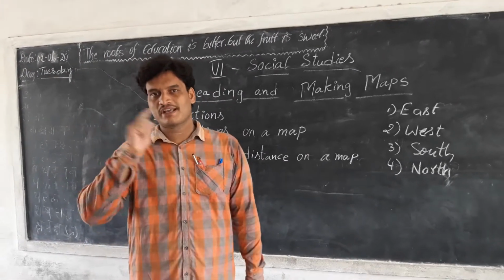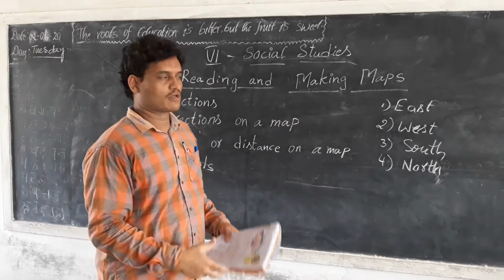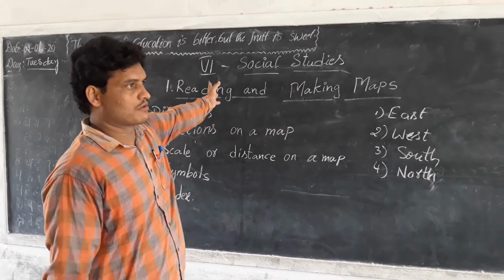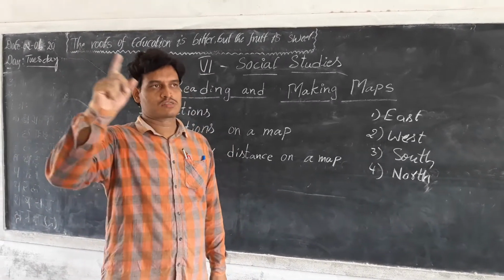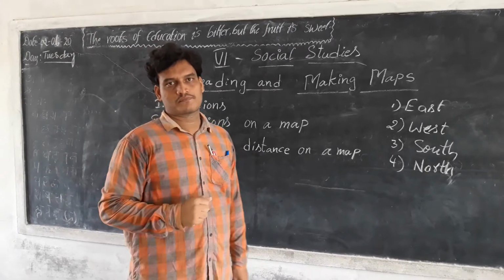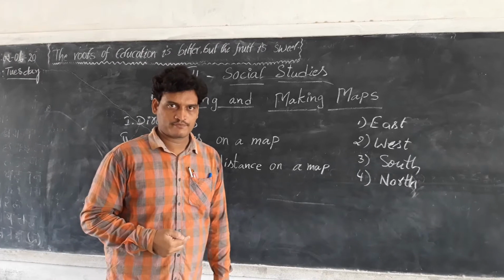So these are the 4 directions we find. When we face east, our right side is south, our left side is north, and behind is west. East, south, west, and north. These are the directions in our daily life.